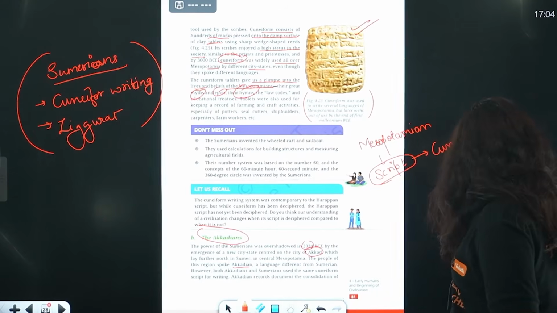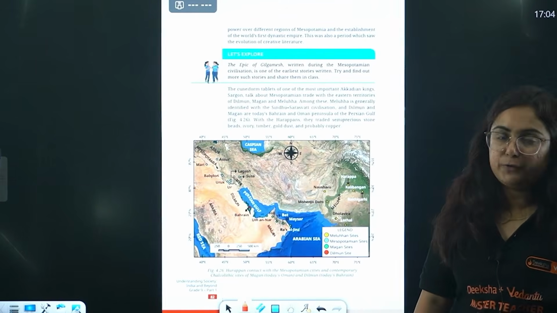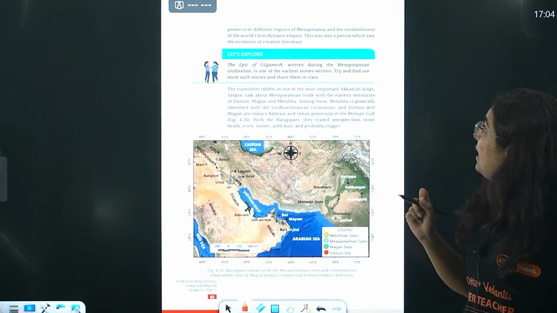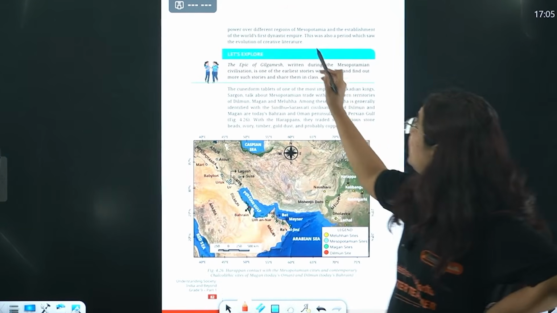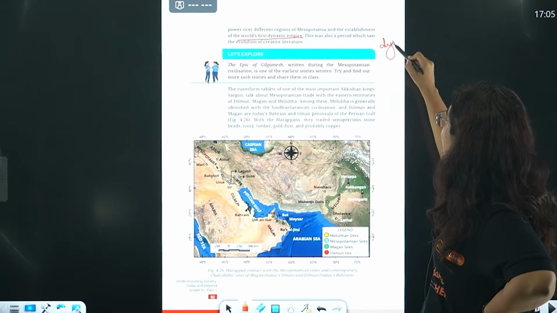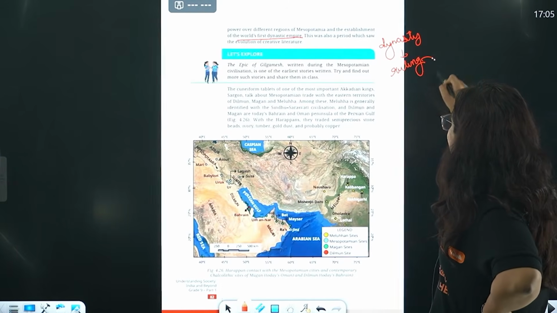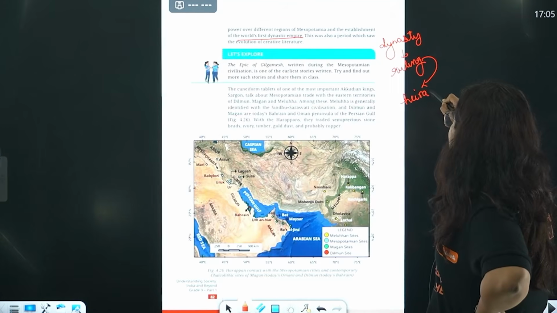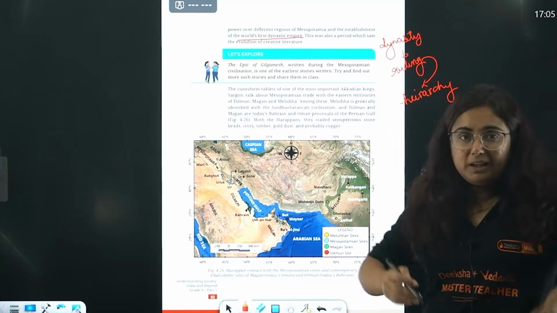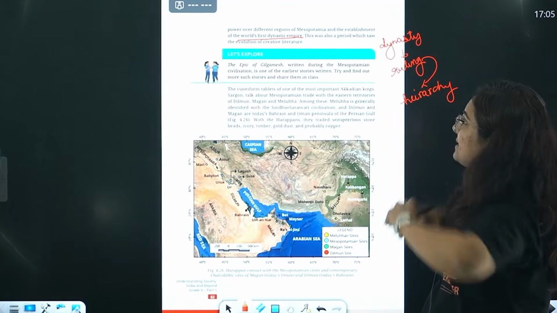Okay, so let's talk about the Akkadians after the Sumerians. As with the Sumerians, we also found some differences in their settlement. Yes, we found that, right? Basically, this became the first dynastic empire. Now, what is this dynasty? A dynastic empire means where the ruling authority has been found, and this ruling authority tells us about the hierarchy of rule. By hierarchy, what do I mean? One family, another family, another family, they are ruling one after the other. That is known as dynastic empires.